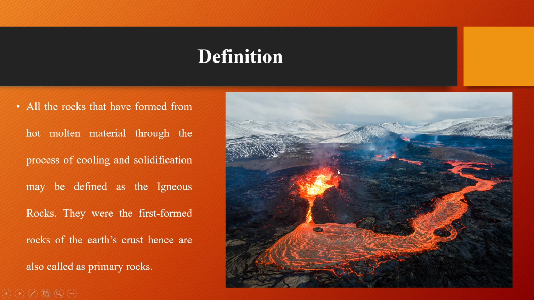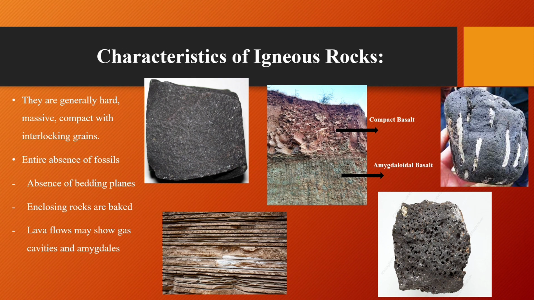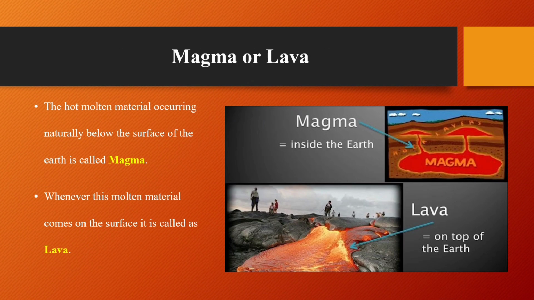So the rocks that are formed from the hot molten material on the cooling and solidification is known as igneous rock. The hot molten material occurring naturally below the surface of the earth is called magma, but whenever this molten material comes on the surface of the earth it is known as lava. When it is below the surface it is known as magma. When it is spread out on the surface of the earth it is known as lava.